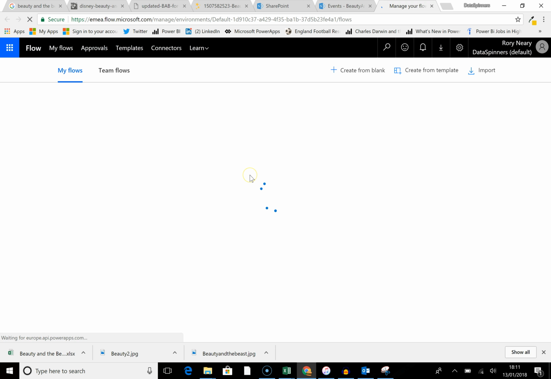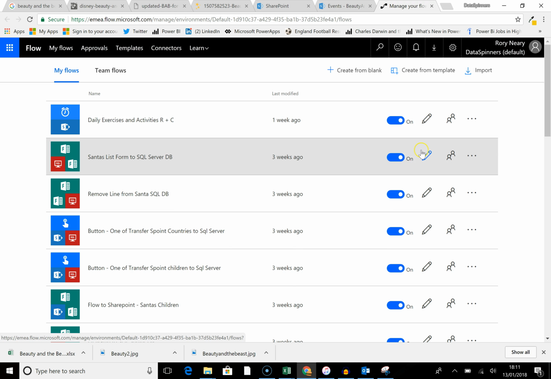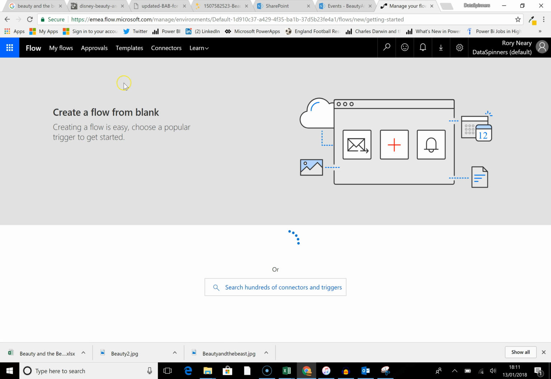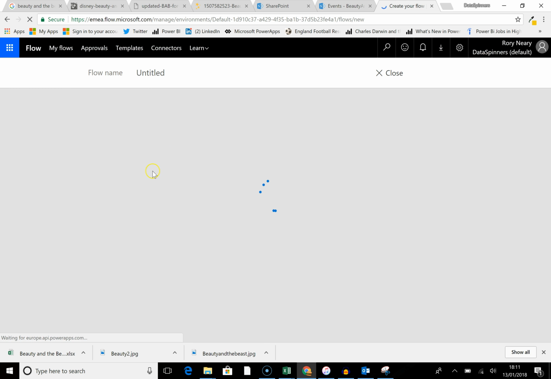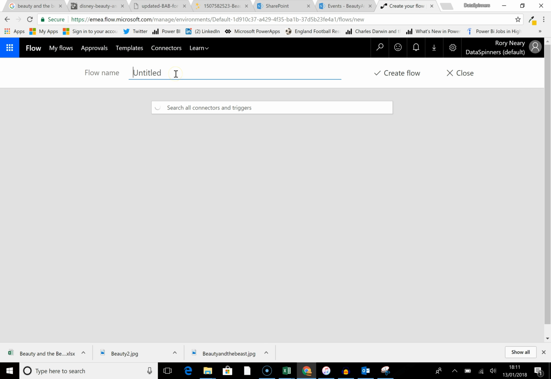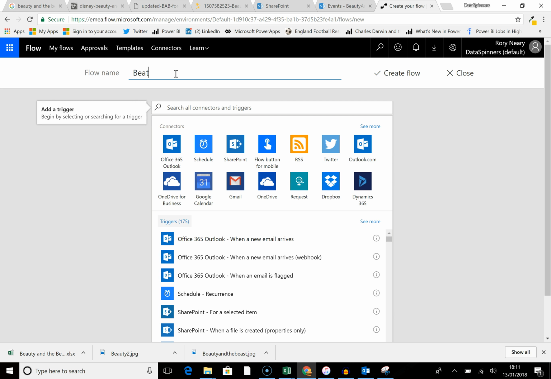So we pop into Flow. I'm going to do create from blank, because once you know the general drift of things, it's easy to create from blank. So what we're going to do is make a flow. So whenever an item on the form is created, we can add it to the SharePoint list, and the reason for that is that it's a bit more flexible. So we are going to look for a trigger. We're going to do the flow name. It's going to be called Beauty.